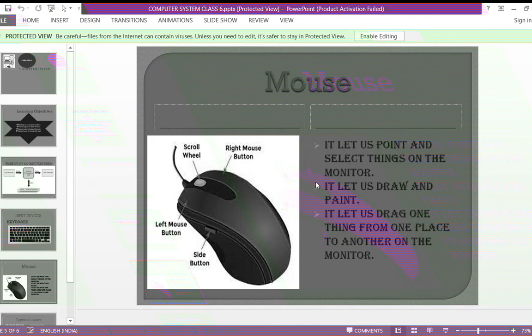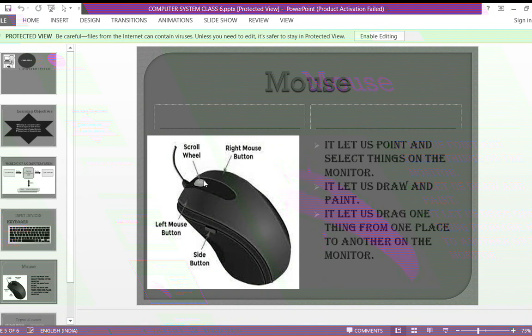Yes, very good. The mouse has two buttons. Can you tell me the names of these two buttons? Yes, the left mouse button and the right mouse button. And at the middle there is one scroll wheel.